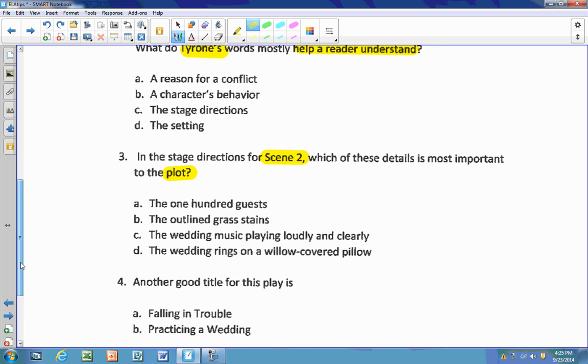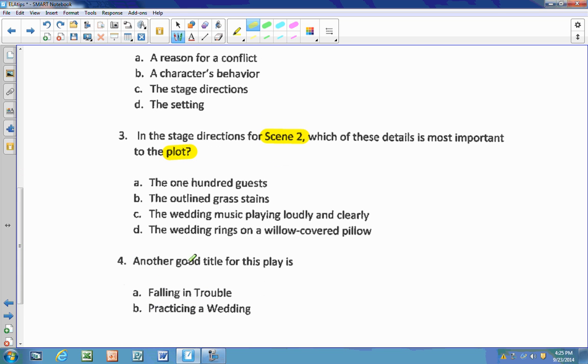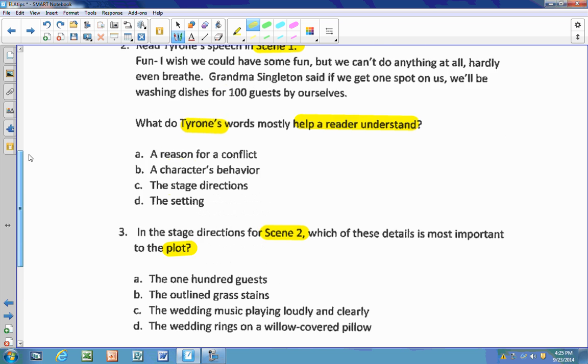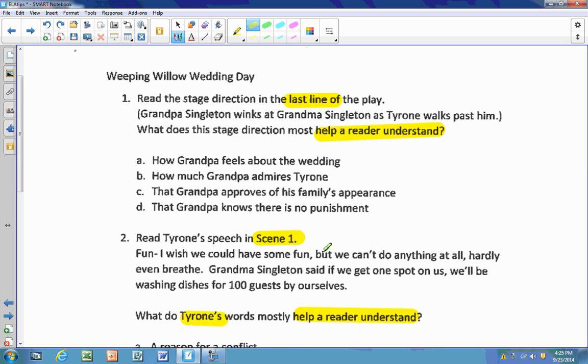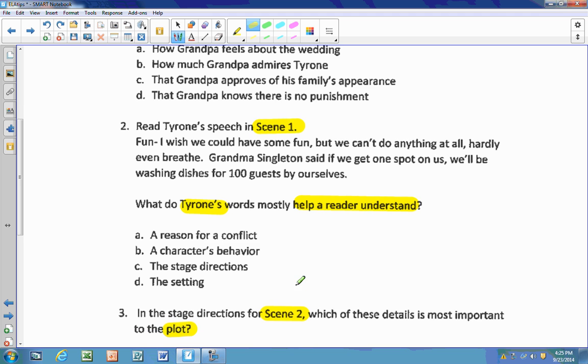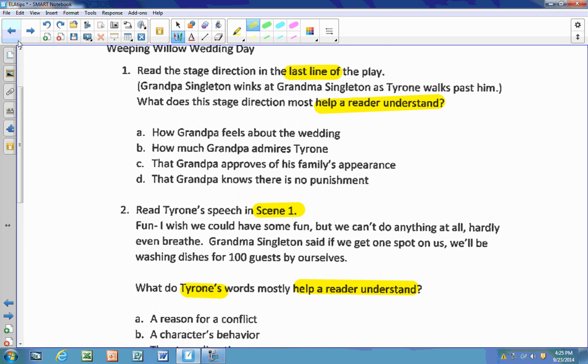And then number 4 is asking for another good title. So I'm going to highlight good title for the play. So those are my questions. So now number 4 says to mark the text for important paragraphs, lines, or words. So I'm going to go back, and I know scene 1 is important, and also in scene 2, that's important. So I'm going to mark the stage directions for scene 2.